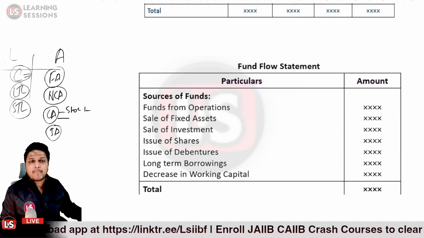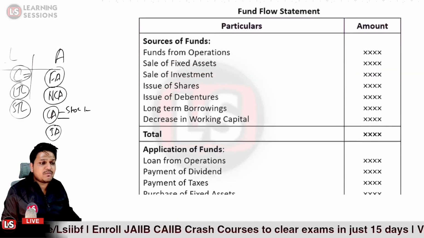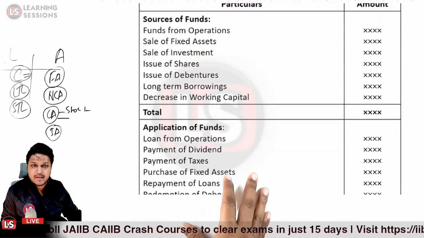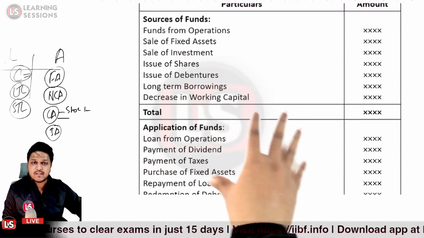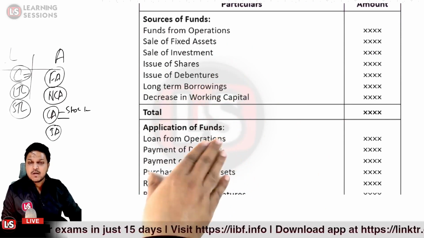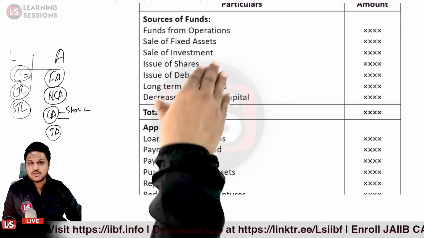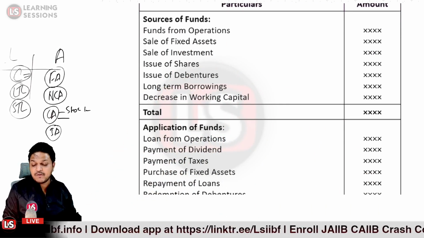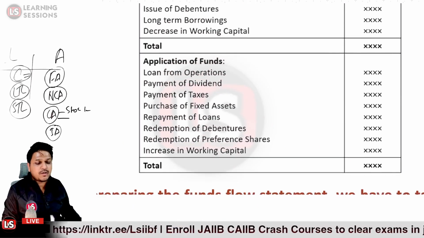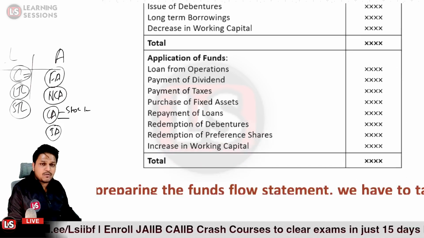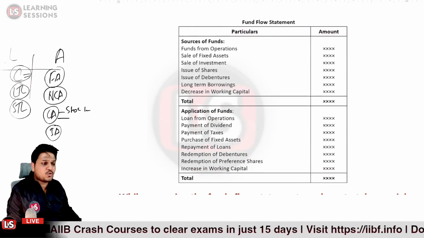Now let's have a look at the fund flow statement. We have already covered this so far: whatever sources of funds we had, or whatever applications or uses of funds we have. It could be funds we have received from operations, or we have sold fixed assets, or sold investments, or issued shares. Whatever activities generate funds will be covered under the sources of funds. Similarly, wherever we are using the funds is the application of funds. Okay, so here we can get the total of the uses of funds and the total of our sources of funds.